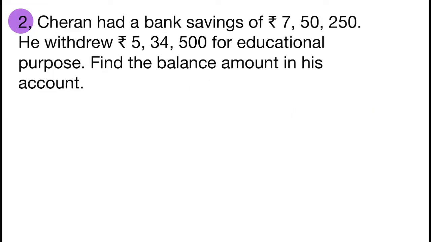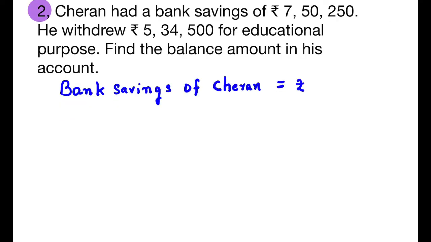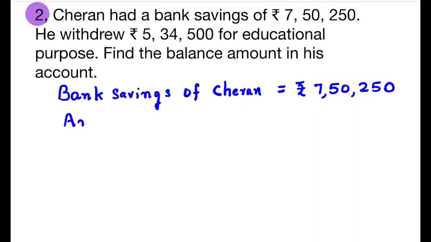Second question. Charan had a bank savings of rupees 7,50,250. He withdrew rupees 5,34,500 for educational purpose. Find the balance amount in his account. Statements. Bank savings of Charan, rupees 7,50,250.